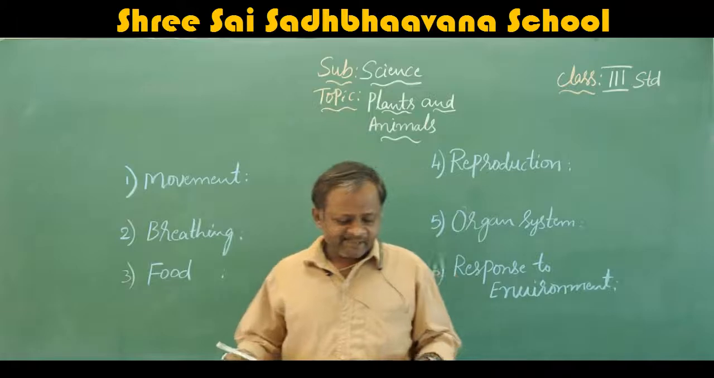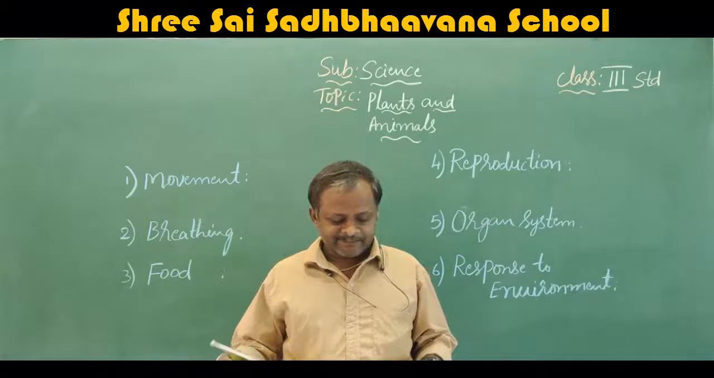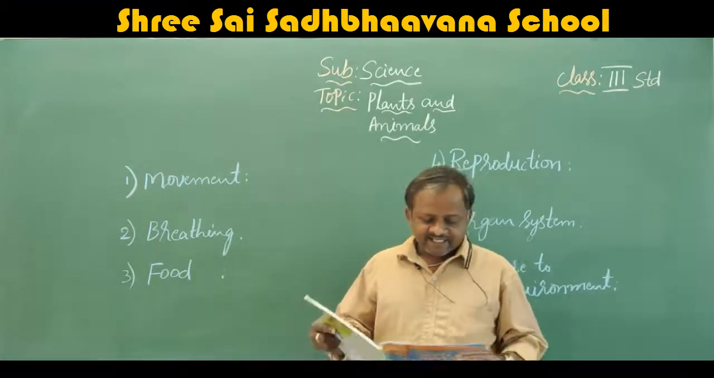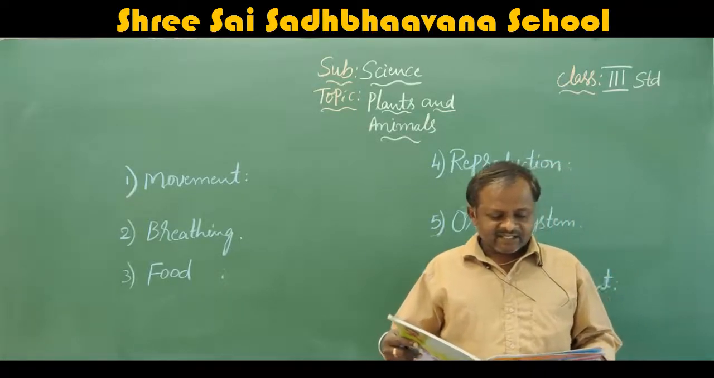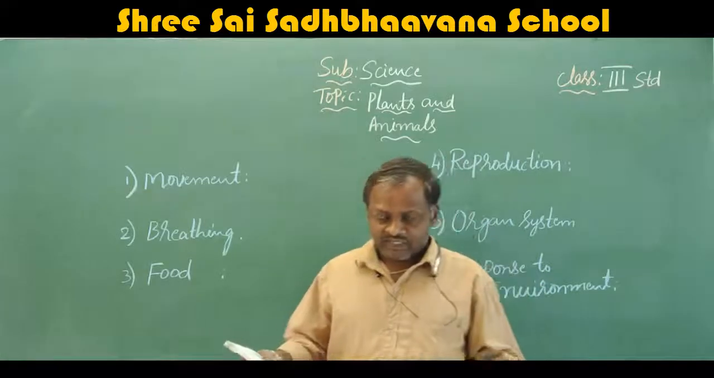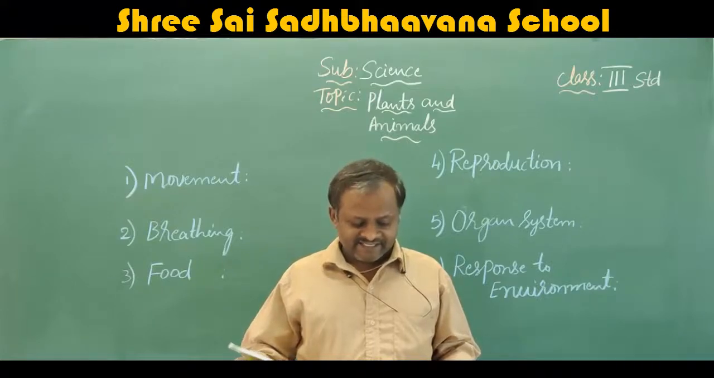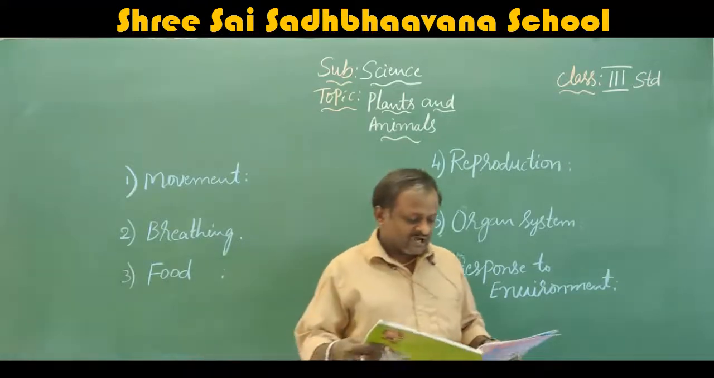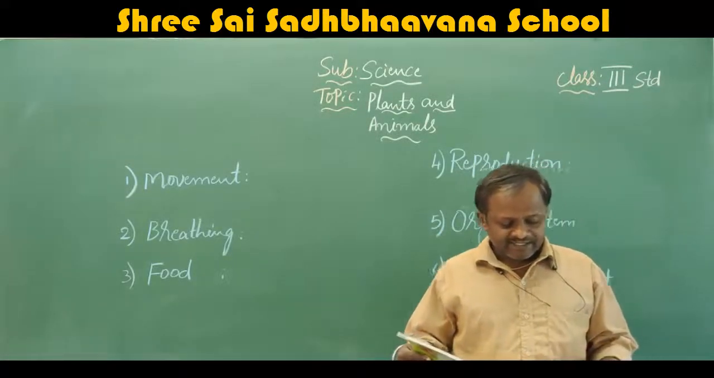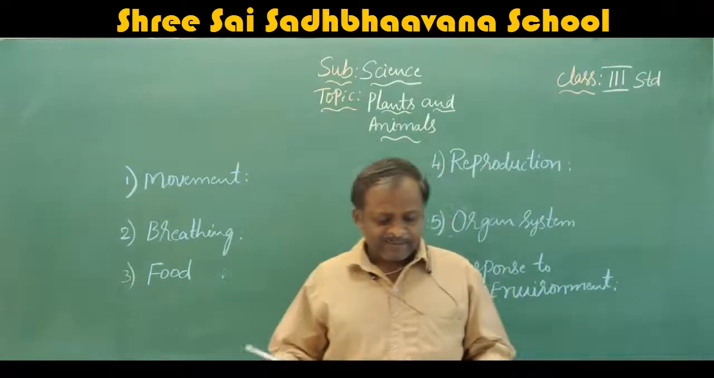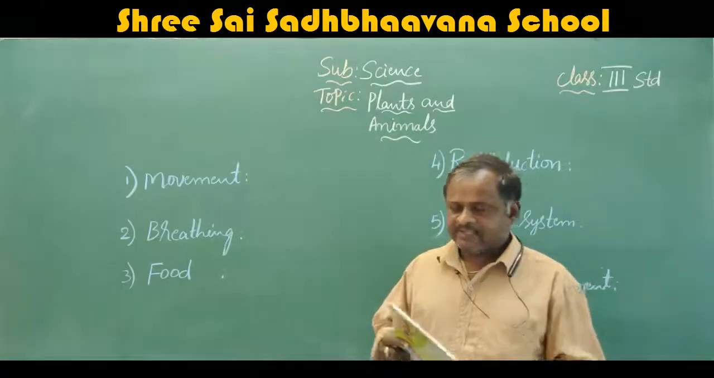If we hit a plant with a stick, it does not react, nor does it run away as a dog would. But it does not mean that plants are non-living things. Plants and animals both are living things. They possess almost all the characteristics of living things, but animals are different from plants in many ways. I will explain this much.